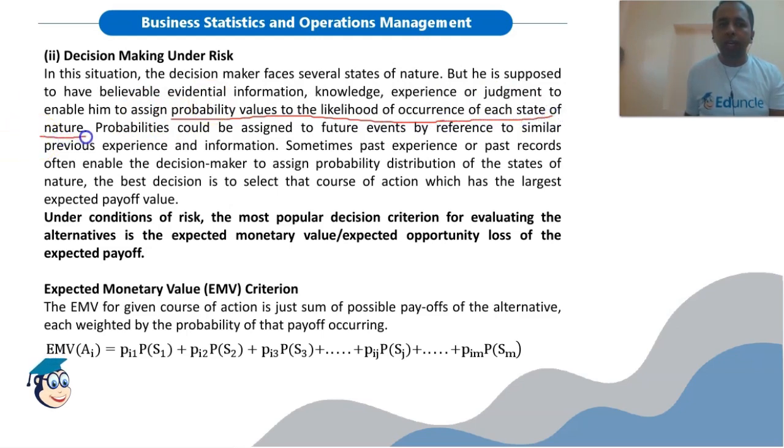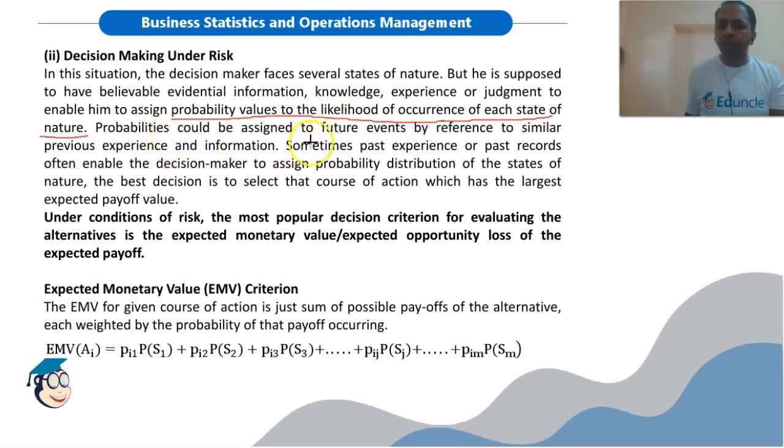So we don't know the exact consequence of every decision, but we can assign probabilities which are based on the information, knowledge, experience or judgment of the decision maker.